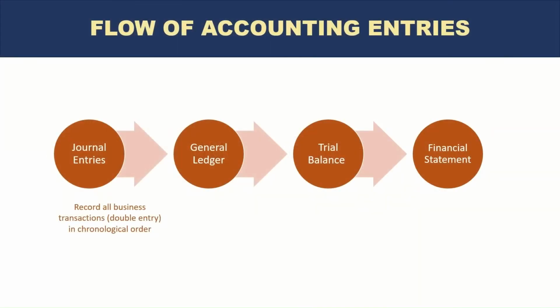So journal entries record all business transactions or double entries in chronological order. So in old times, when there were no computer systems, imagine you are the accountant and you have a journal in which you are making sure that all of the accounting entries are being recorded.